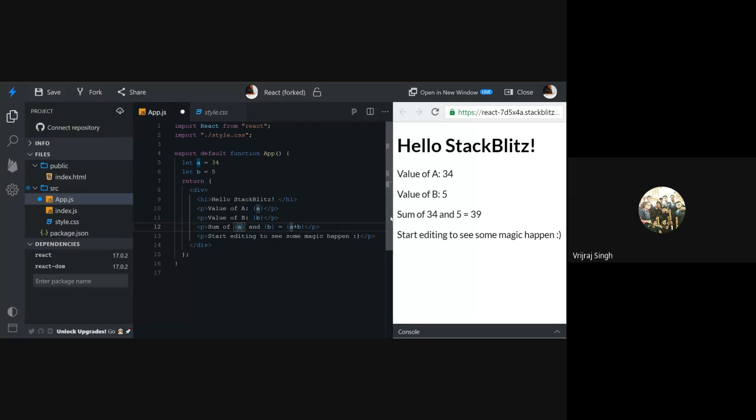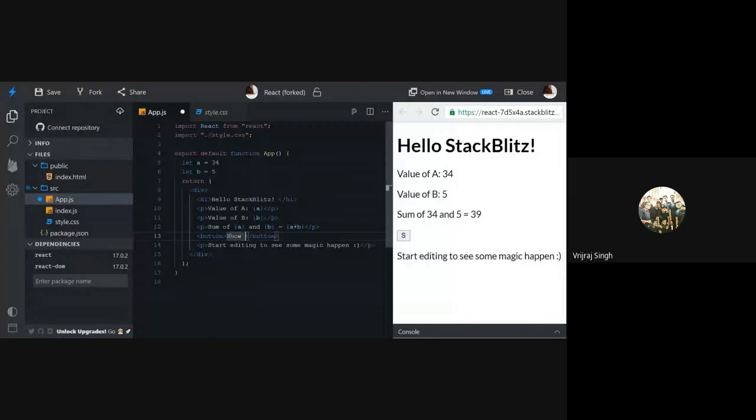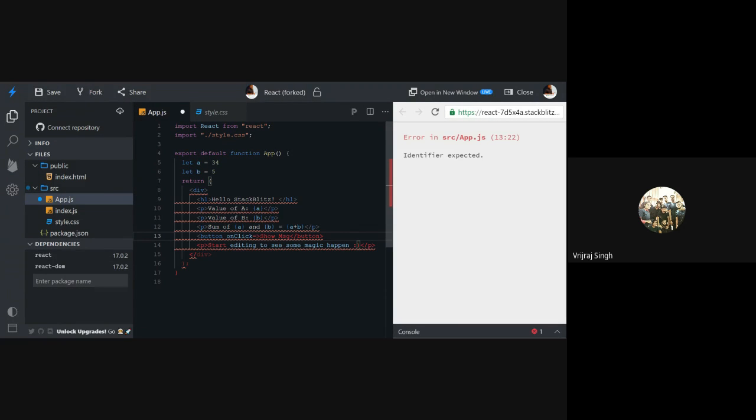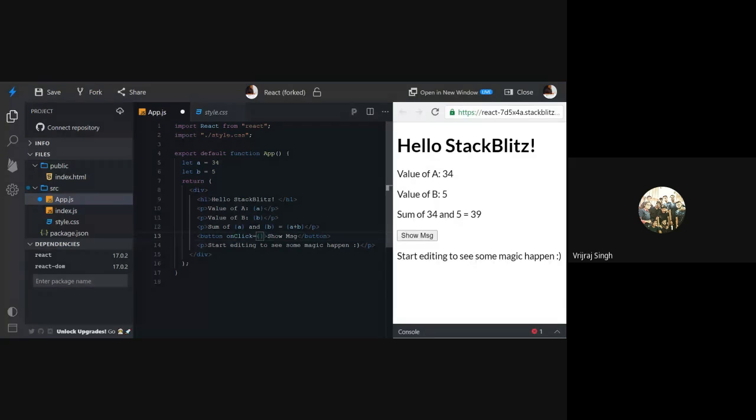You can perform arithmetic operations, and if you want to call some functions, let's create a button. So now I'll create a button. Here we have an HTML button, and here we can write, let's say, show message. Okay, so this is a button. When I click on this particular button, I want to see some output. So here we can write onClick. So this is an onClick method. In React, you just need to call the functions. Now here we need to call the functions. So here we can use single curly braces, and then we need to define the function's name.